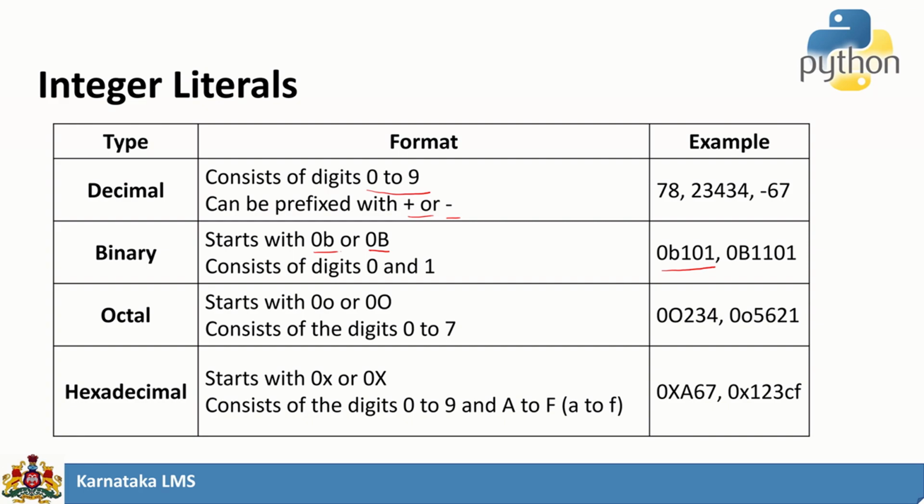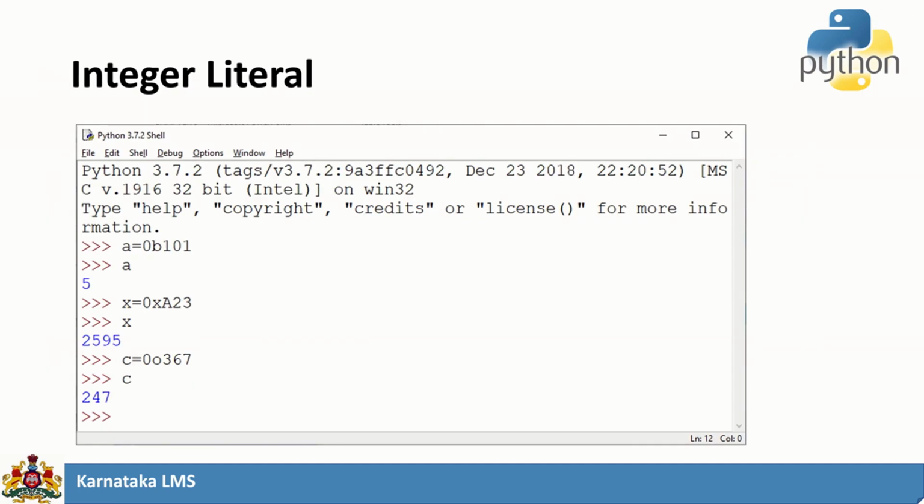Octal starts with 0o, either uppercase O or lowercase o. It is used to define an octal number. A hexadecimal number starts with 0x, uppercase or lowercase x can be used, and it can have digits from 0 to 9 and the alphabets from A to F. So this is how your integer literal can be used.